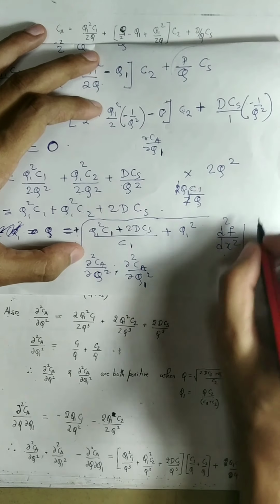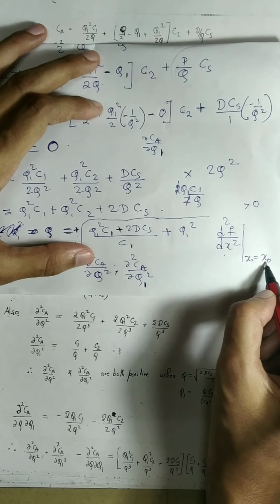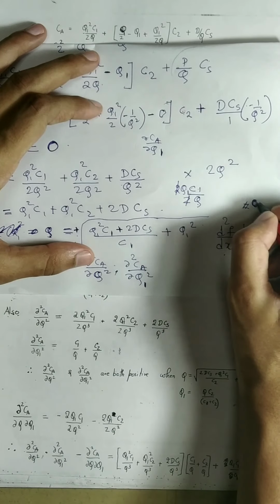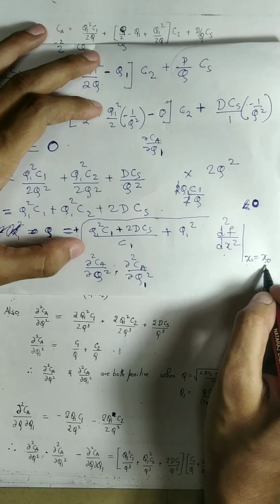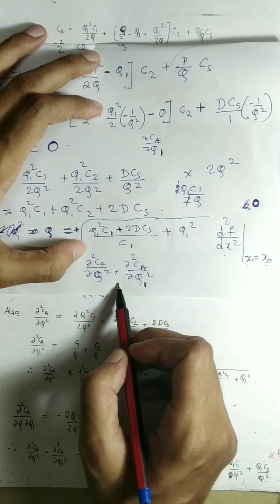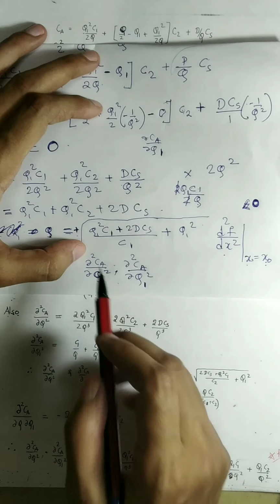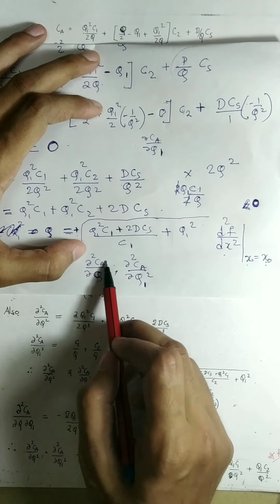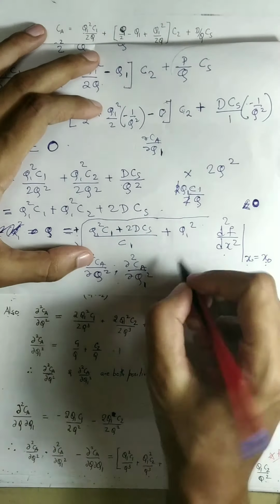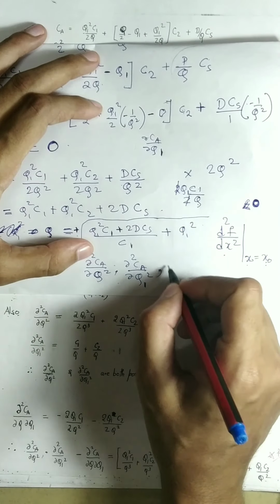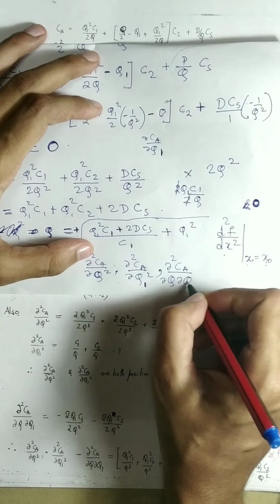If it is greater than 0, we say that x equal to x naught is a point of minima, and if it is less than 0, we say that x equal to x naught is a point of maxima. In this case, because the function depends on two variables, we have to check the double derivative with respect to Q1 and also with respect to Q, and we also have to check the partial derivative with respect to Q1 and Q.